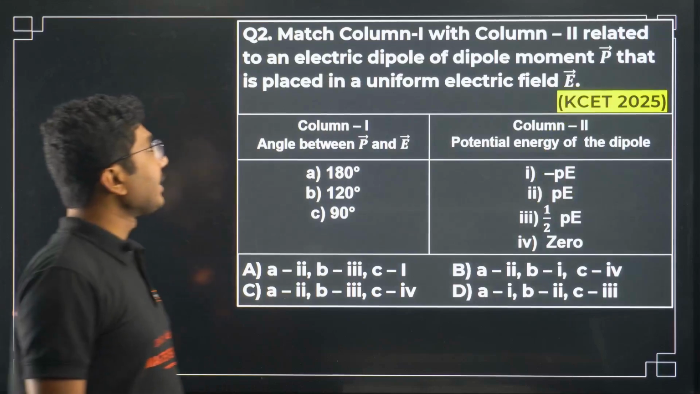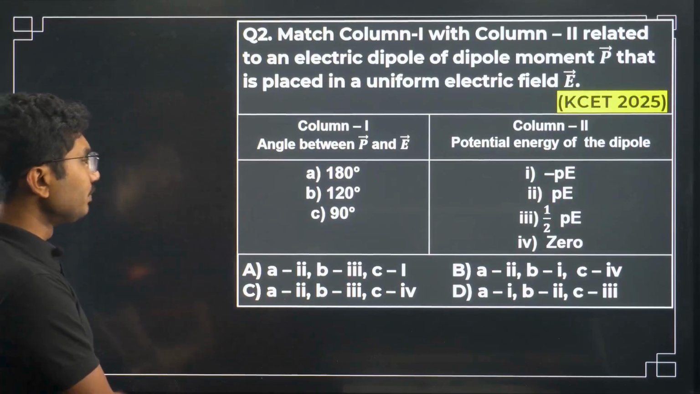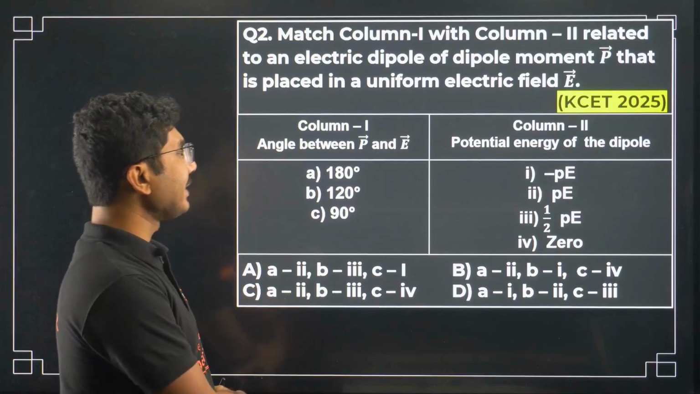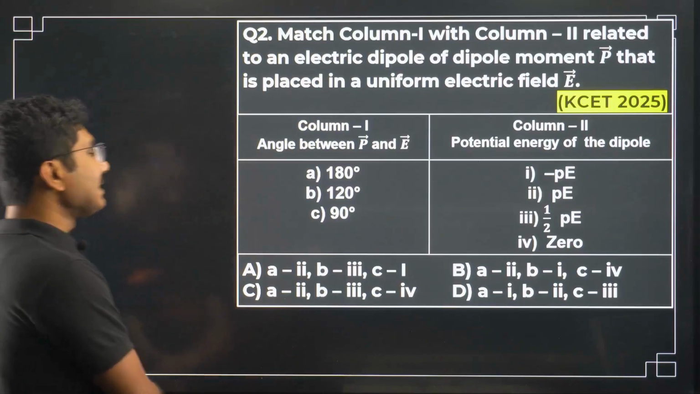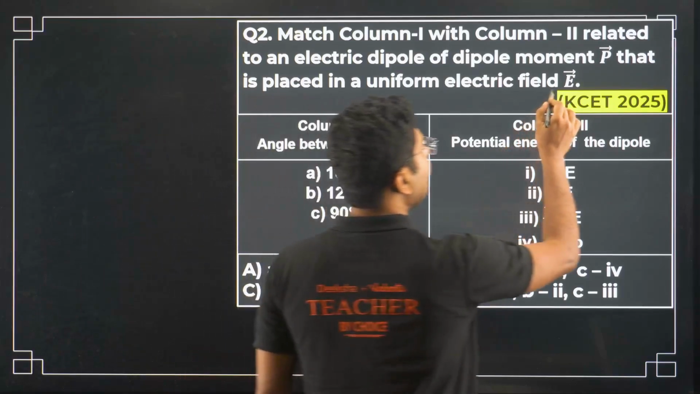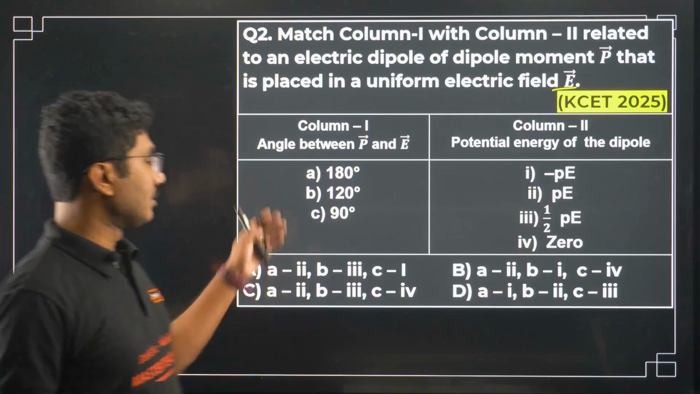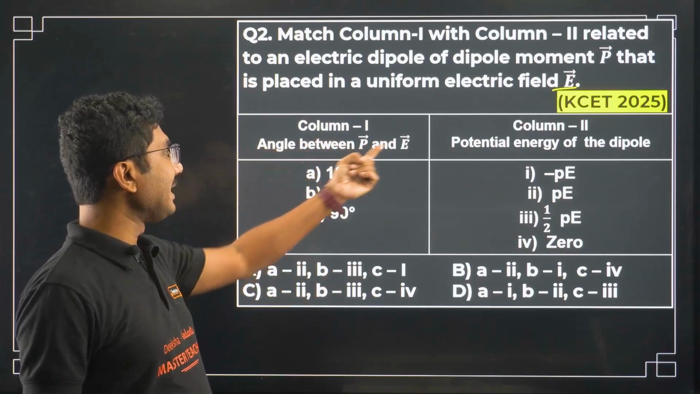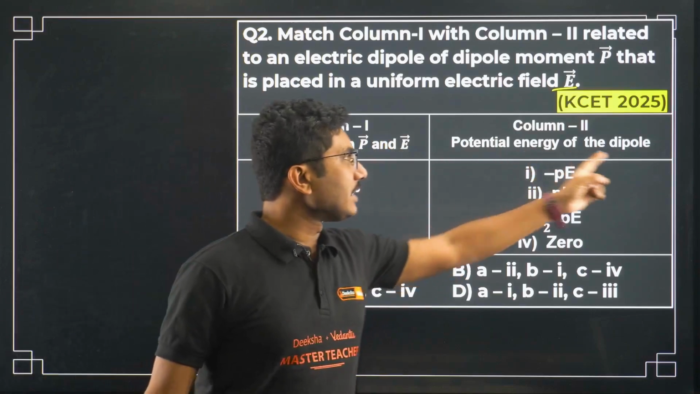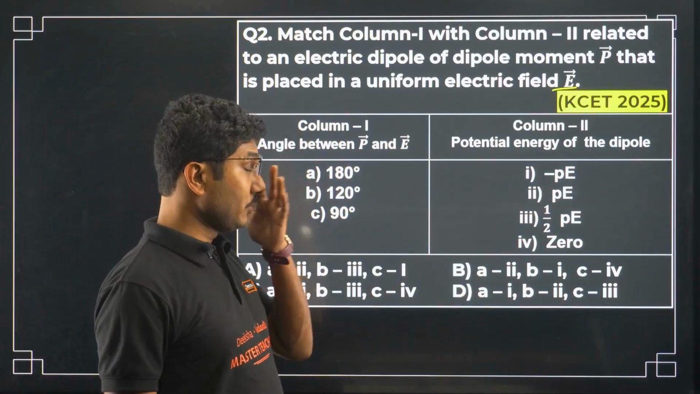Now next question, match column 1 with column 2 related to an electric dipole of dipole moment P that is placed in a uniform electric field E. So P and E, what is the matching that we have to do? Angle between P and E is given, and the potential energy of the dipole, which is very, very important.